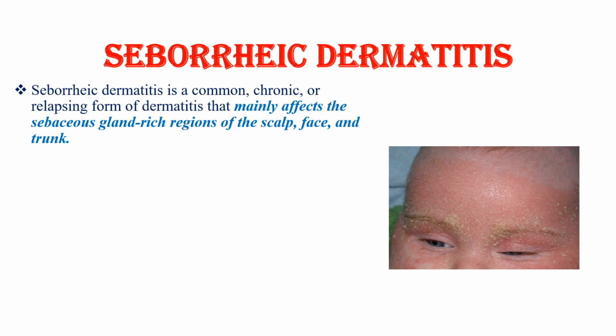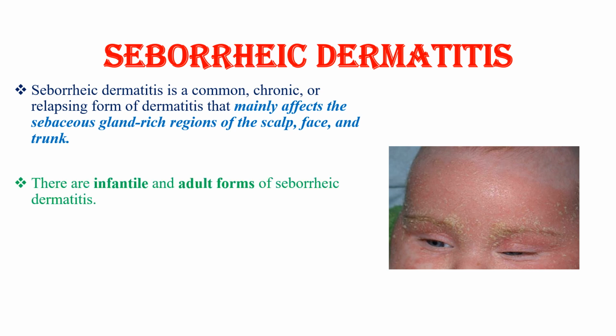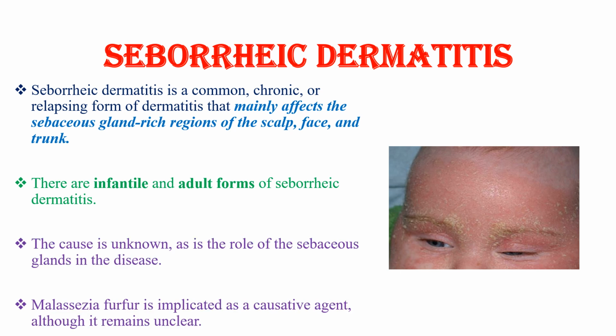Seborrheic dermatitis. Seborrheic dermatitis is a common, chronic, or relapsing form of dermatitis that mainly affects the sebaceous gland-rich regions of the body, especially the scalp, face, and the trunk. There are infantile and adult forms of seborrheic dermatitis. The cause is unknown, as is the role of the sebaceous gland in the disease.